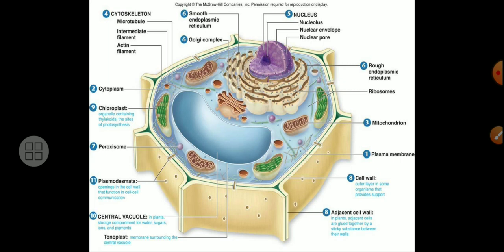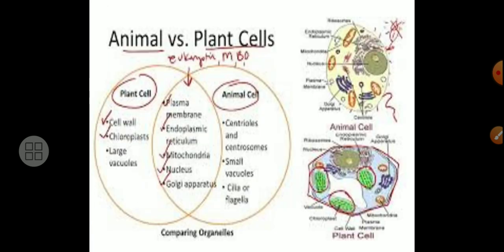Part of the cell is involved in the physiological activity of the plant. Now, there is a difference between an animal cell and a plant cell, and we should know which things are present in the plant cell. Cell wall is present, chloroplast is present, large vacuole is present. These three things are absent in an animal cell. Which ones? Cell wall, chloroplast and large vacuole.